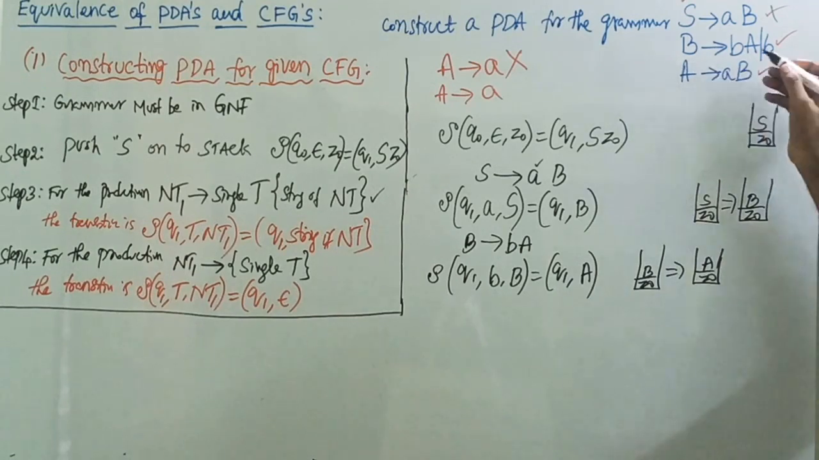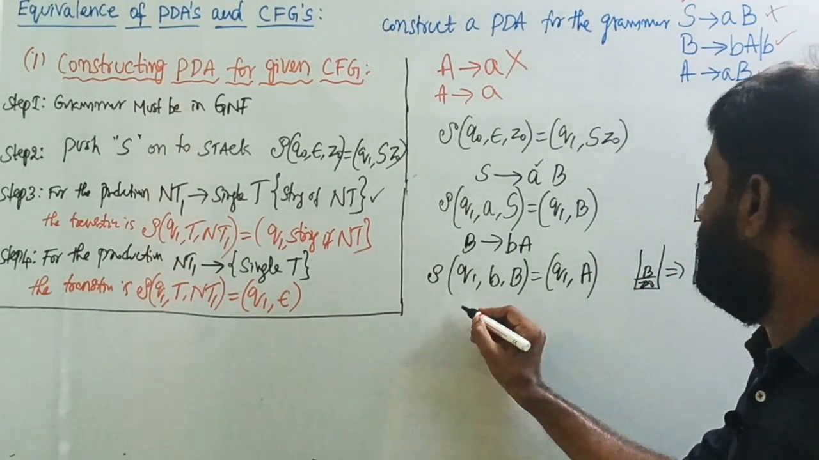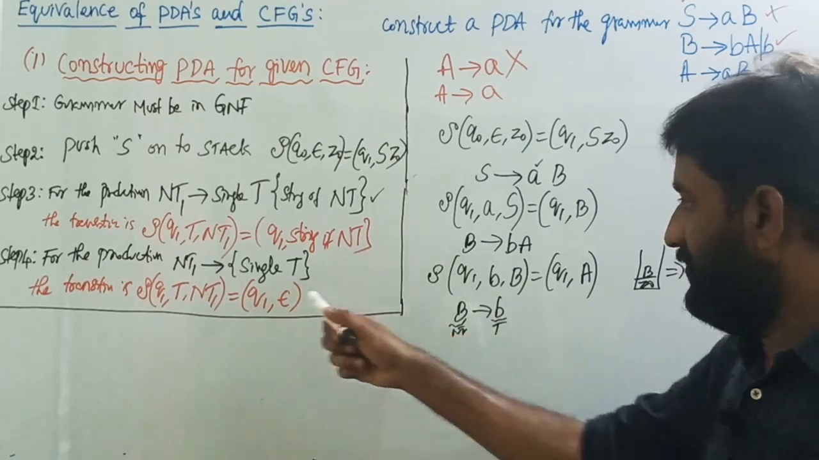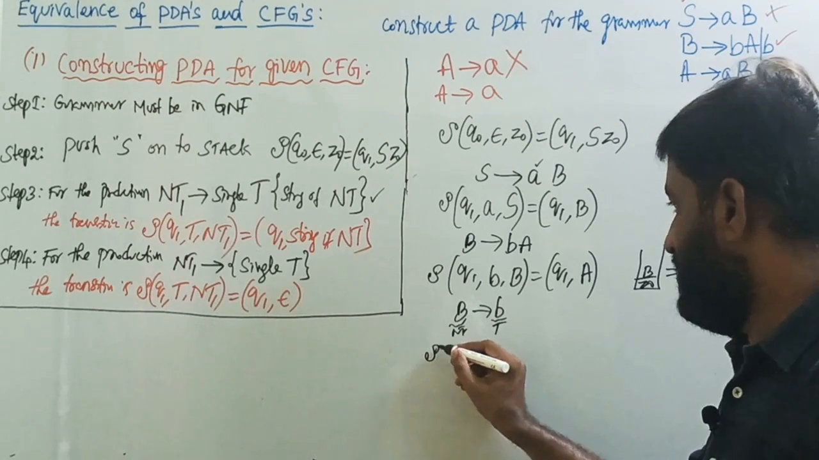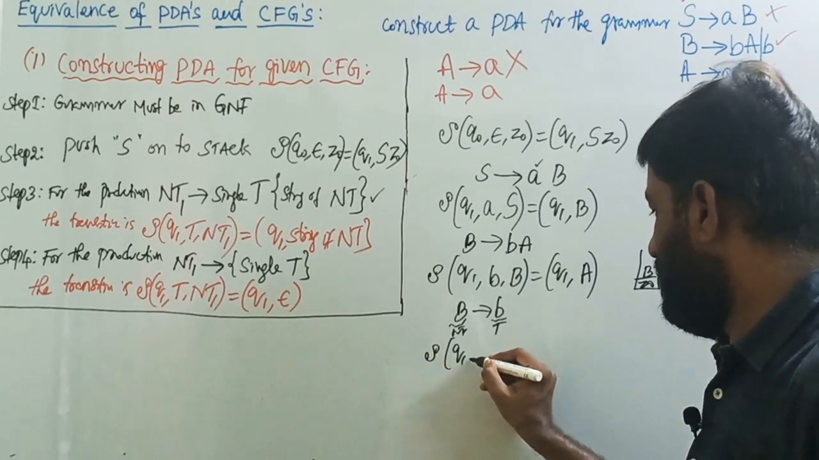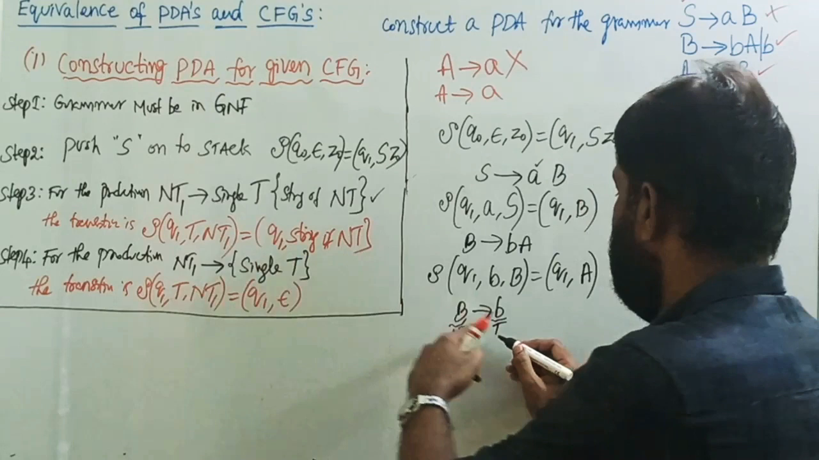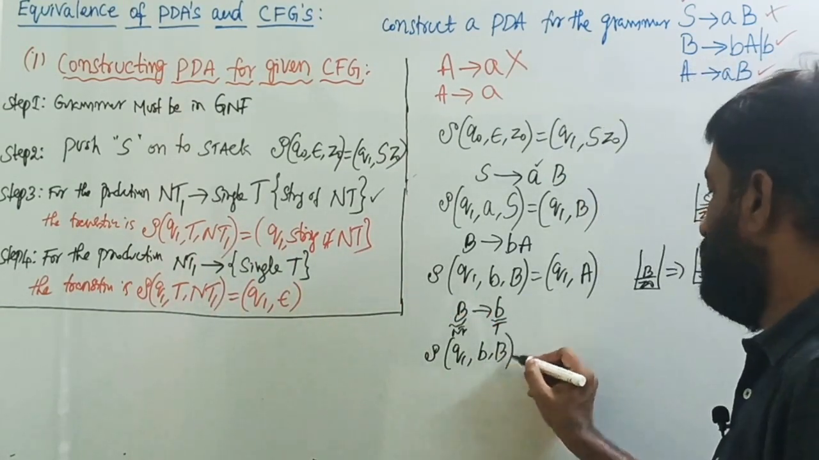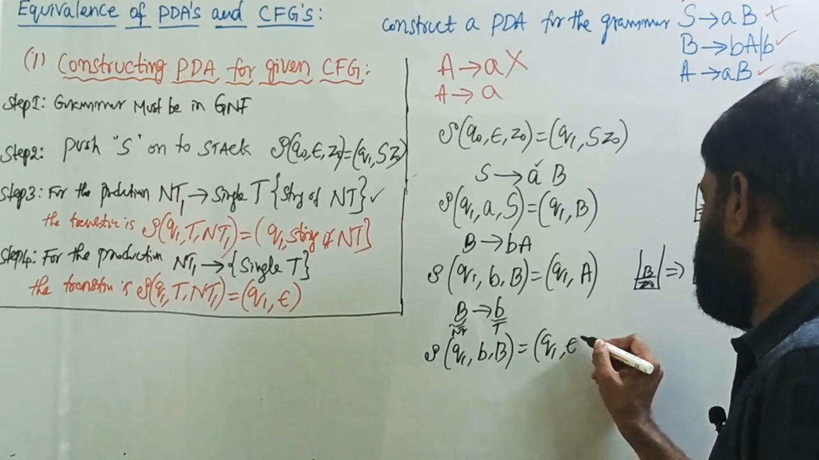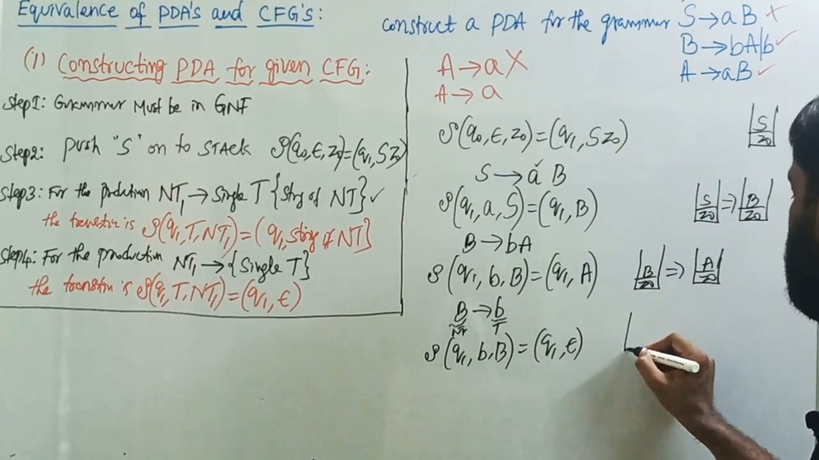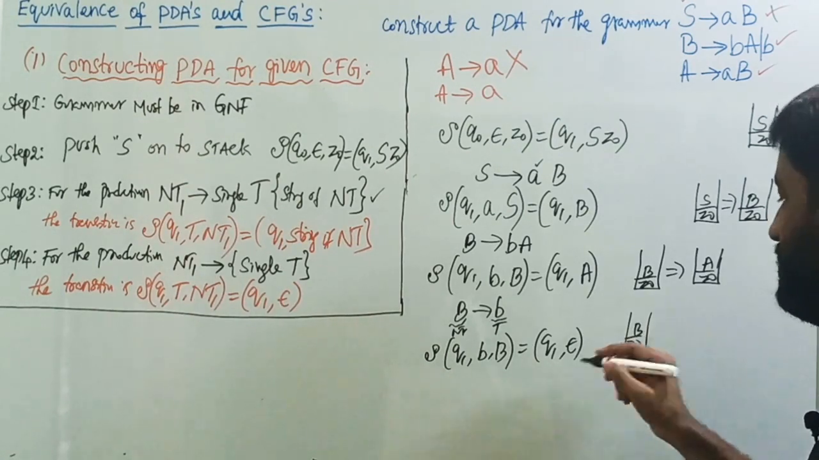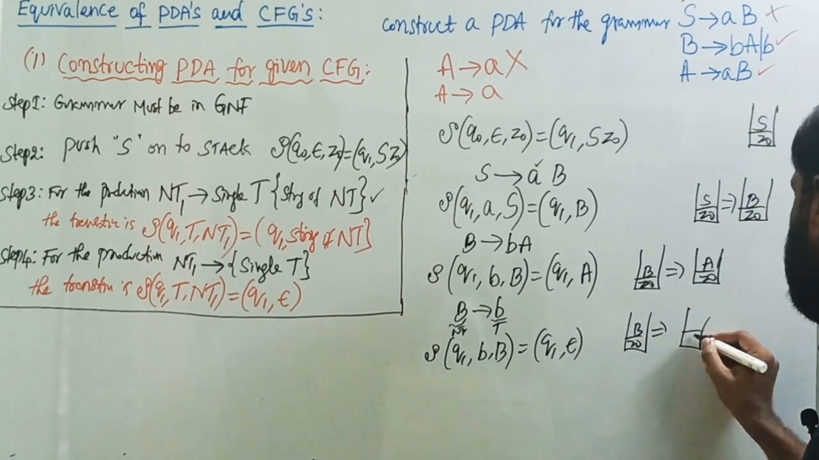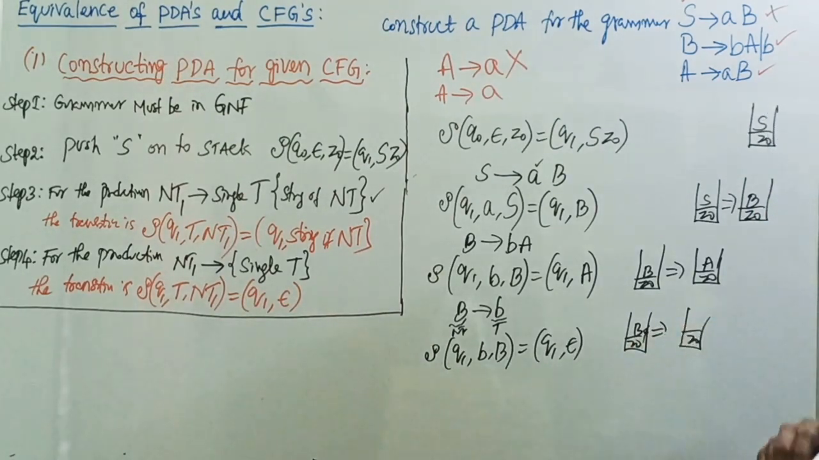Next take this production, B tends to b. This is the NT1 and a single terminal. We write the transition: transition of Q1, comma, T, which is b, then NT1, which is capital B, equals Q1, comma, epsilon. What this means is, let's say we have Z0 and the top of the stack is B. I am asking you to do the pop operation. So it looks like Z0 only. We deleted this element.